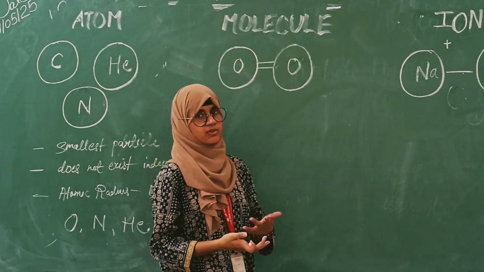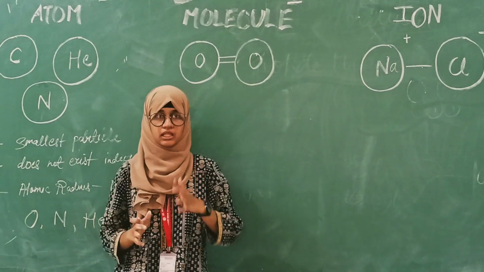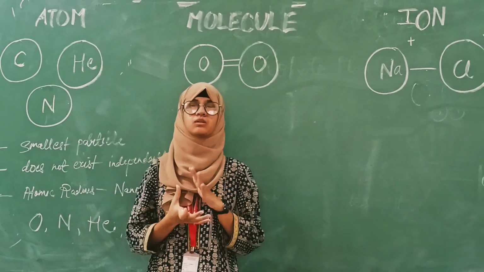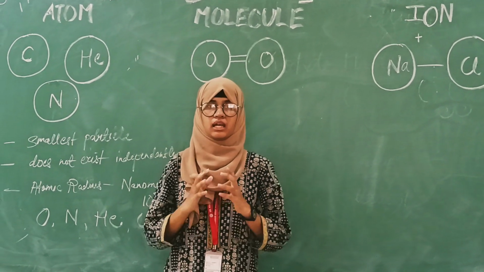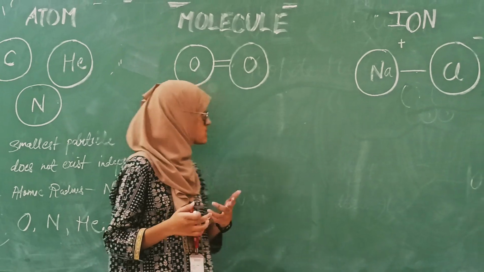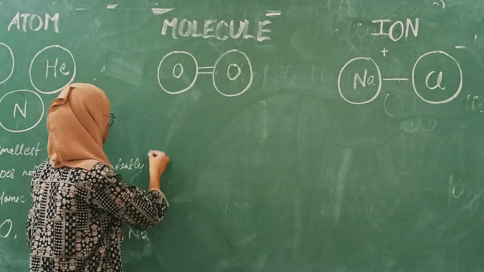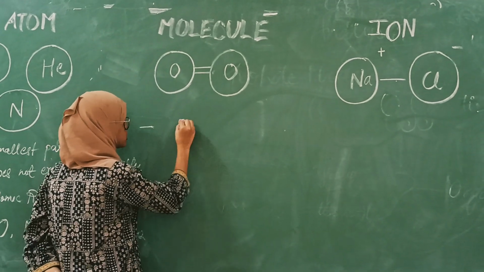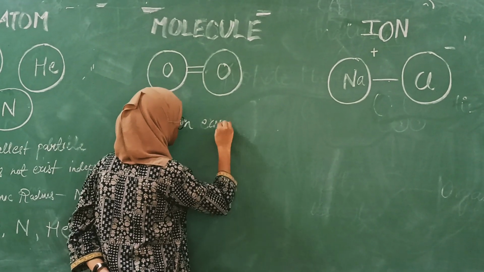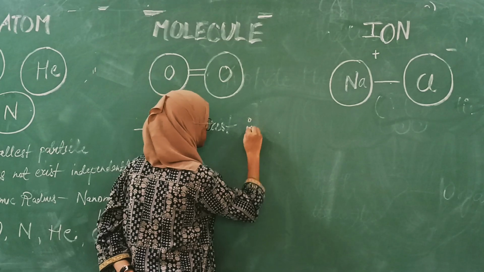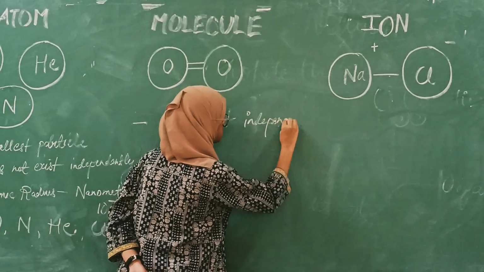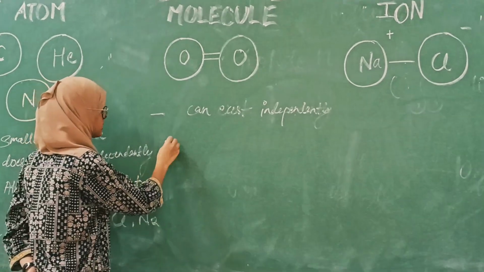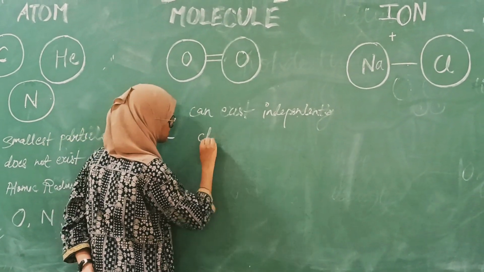As we know, atoms cannot exist independently. So those atoms which cannot exist independently form chemical bonds with other atoms, and the formation of molecules occurs. Molecules are the smallest particle of an element which can exist independently, and it retains the chemical properties of that element.